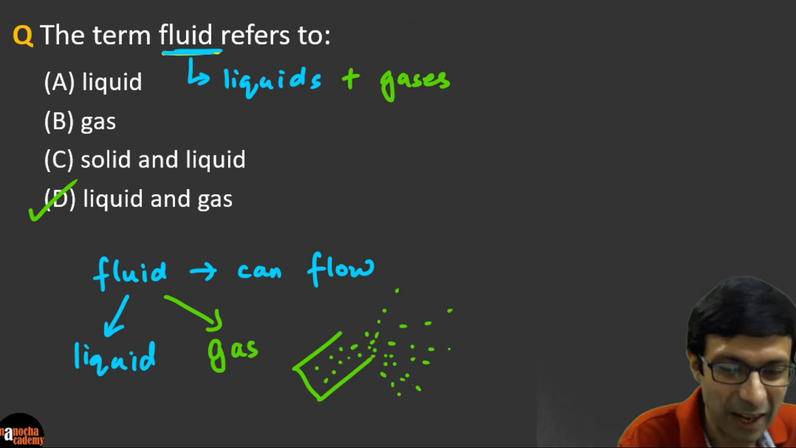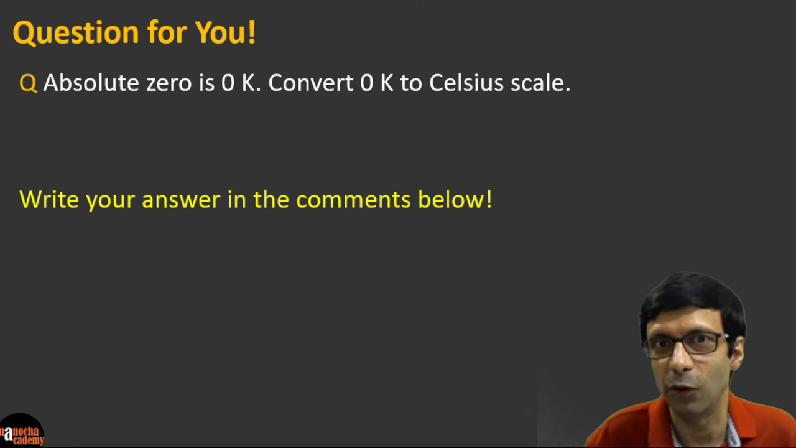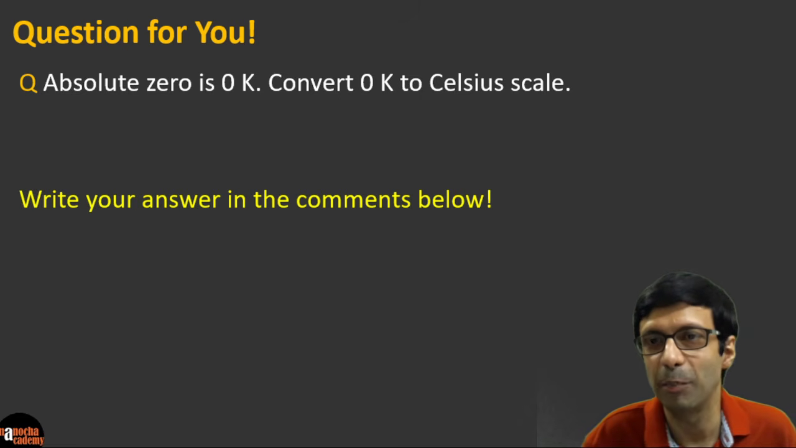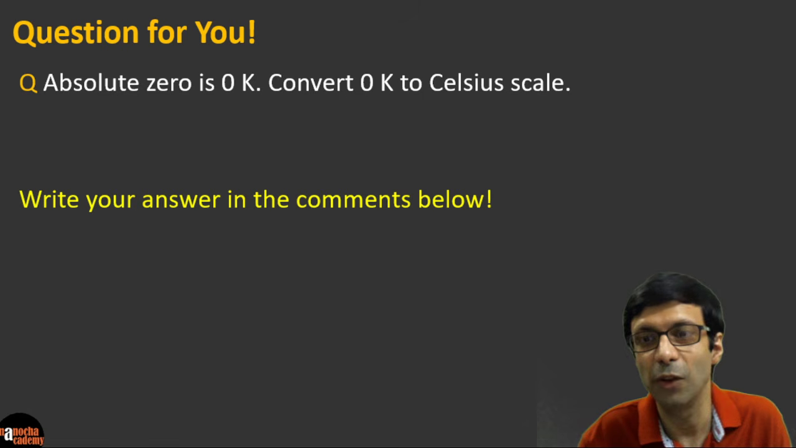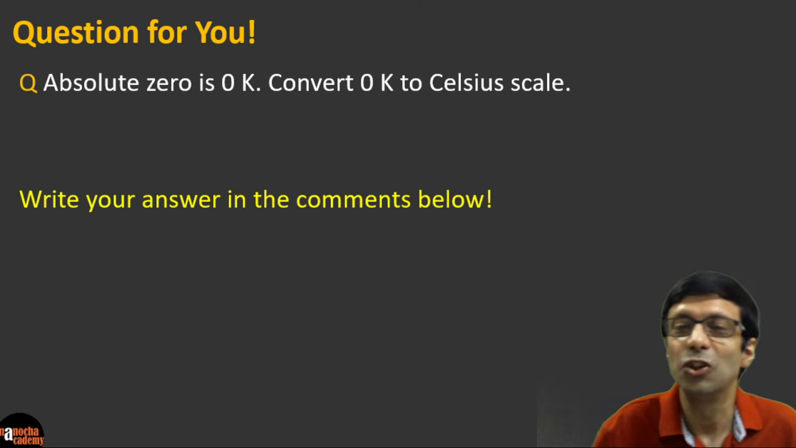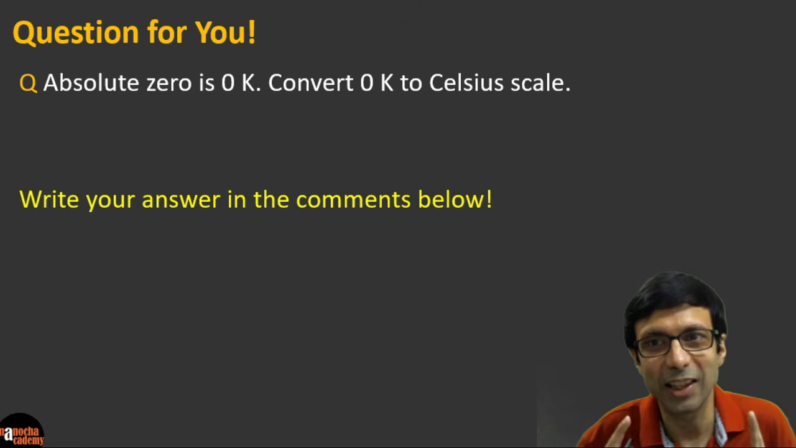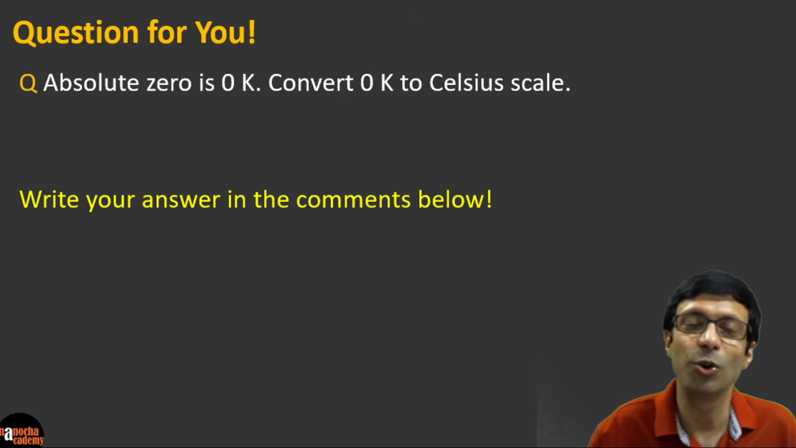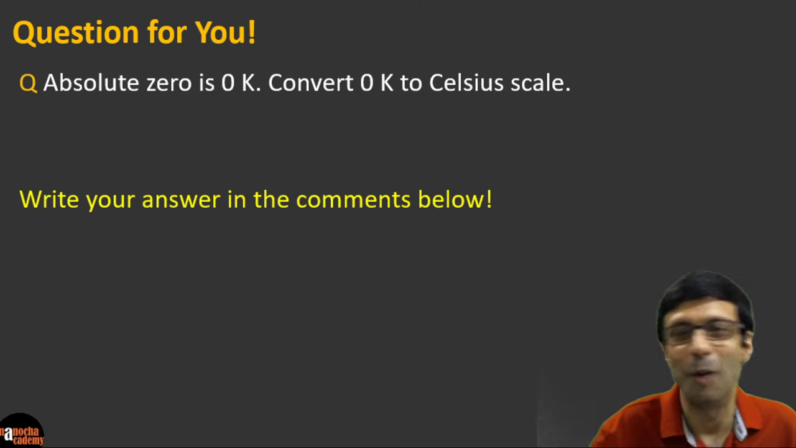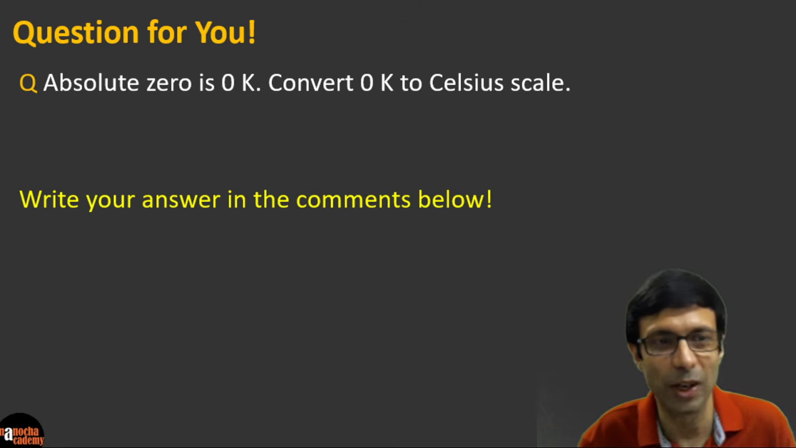Very good. And now I have this interesting question for you to solve. Absolute zero, right? The lowest possible temperature in this universe is denoted as 0 Kelvin. So absolute zero is 0 Kelvin, which means it's on the Kelvin scale, and you need to convert 0 Kelvin to the Celsius scale. Okay, so guys, I want you to try this question yourself, and do let me know your answer by putting it in the comments below. And I promise to read your answers and reply to them as soon as possible.